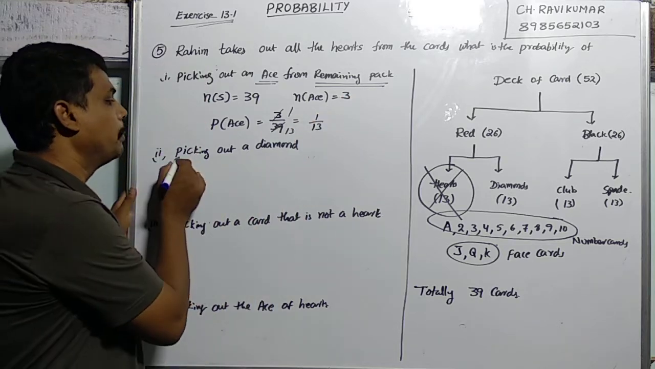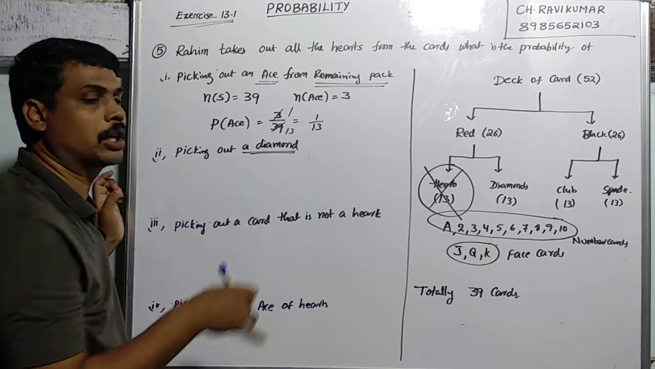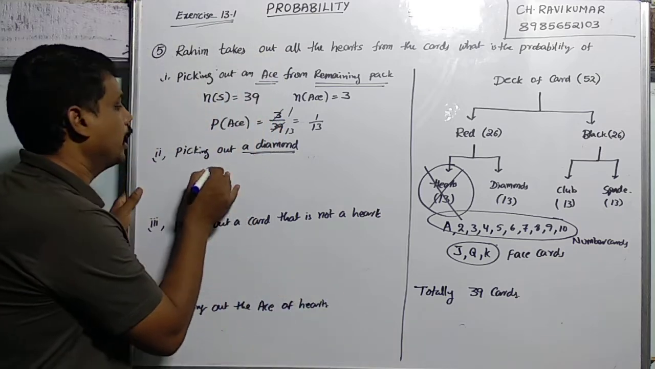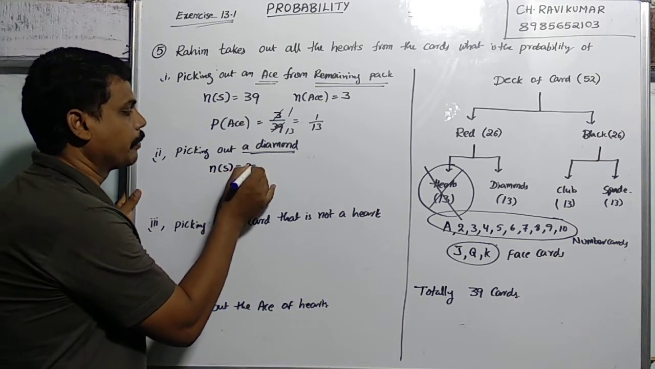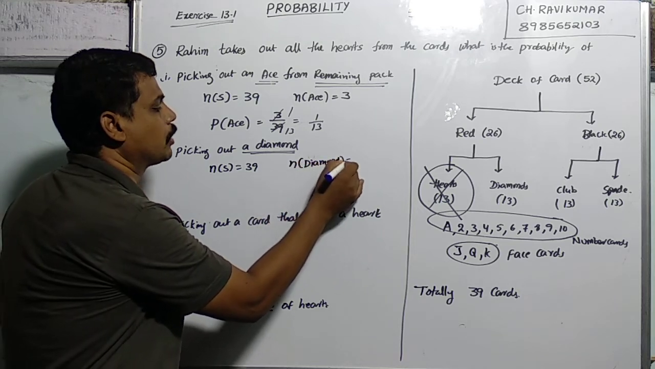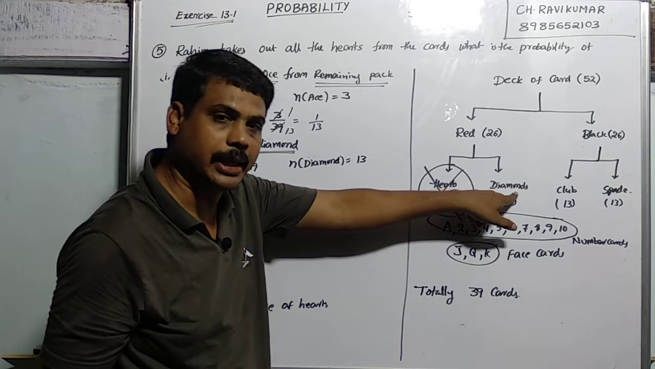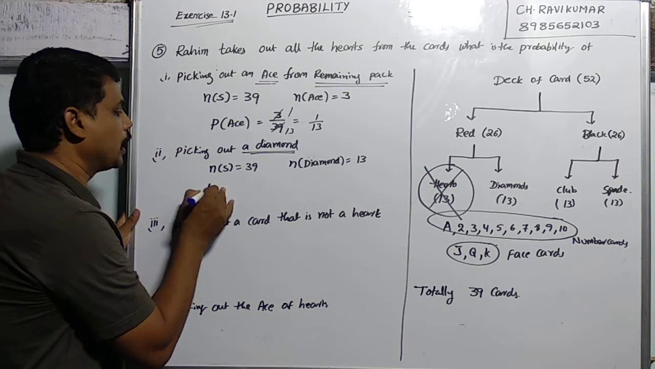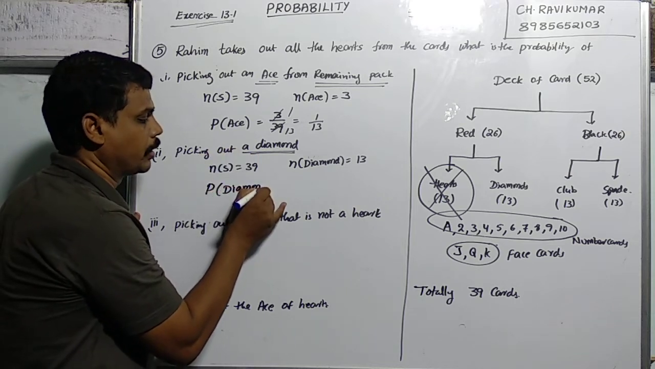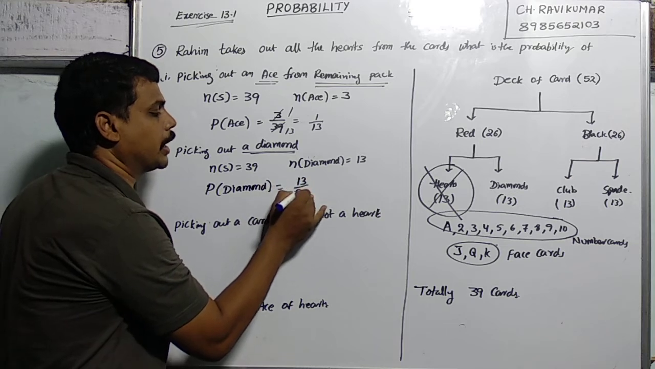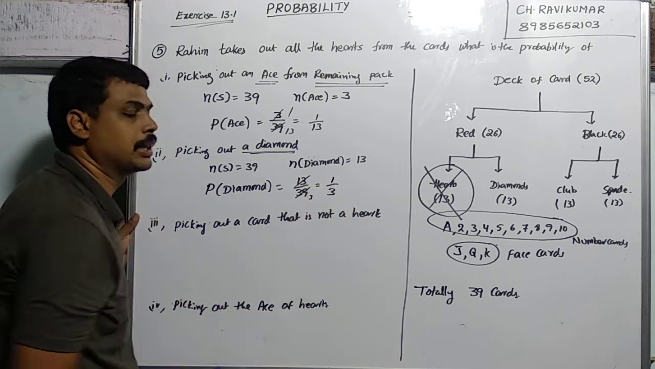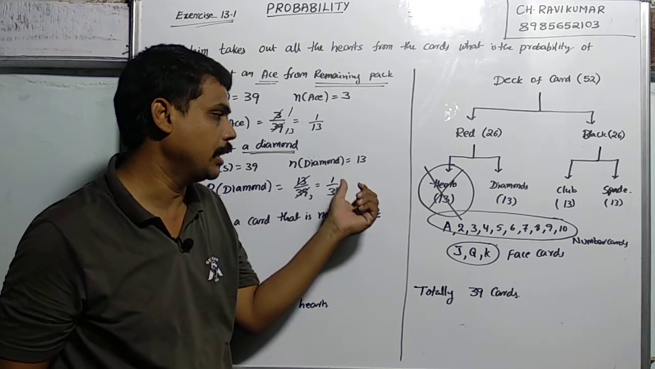Next, second question. Picking out a diamond. How many diamond cards will be there? In this there are 13 diamond cards. So out of 39, n of S is equal to 39. n of diamond is equal to 13 cards. Totally 13 diamonds are there. So the probability of the card picked out being a diamond is 13 by 39. If you cancel like this, 13 1s are 13, 13 3s are 39, so the answer is 1 by 3. The probability of a diamond card is 1 by 3.